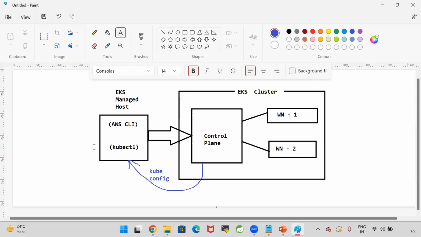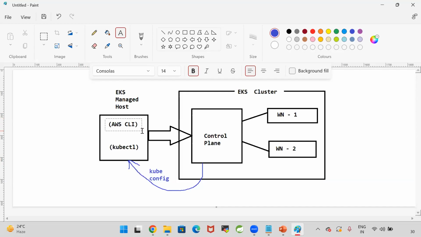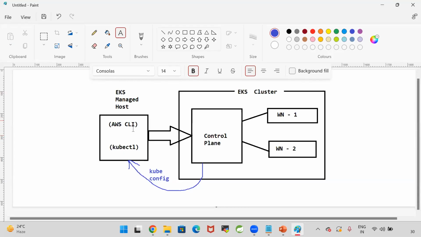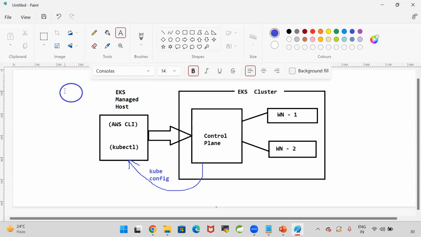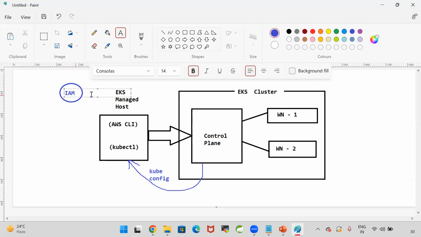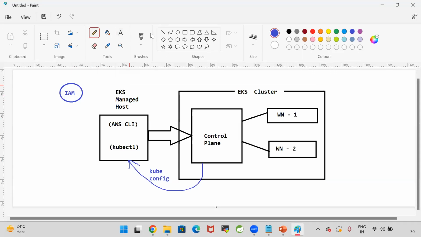Okay. Now, in order to create this cluster, I'm using AWS CLI. So to create the cluster by using this Linux machine, we need to attach one IAM role. We need to create one IAM role in the AWS cloud. To create the cluster, some permissions are required. IAM permissions are required. I will create the IAM permissions in the AWS cloud.